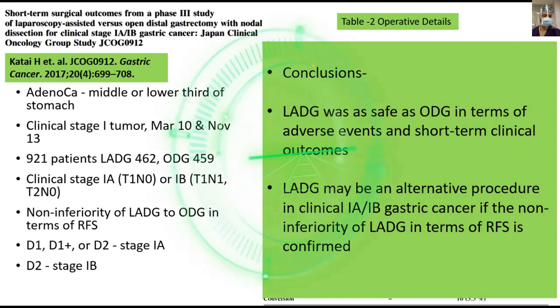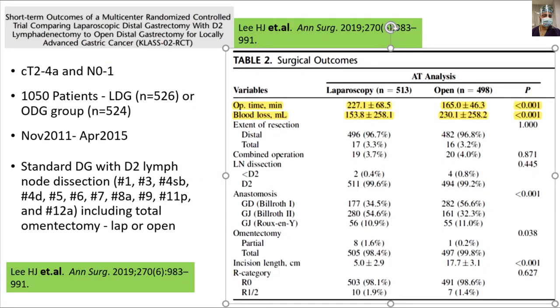And they recommended that laparoscopy-assisted distal gastrectomy may be an alternative procedure in clinical stage 1A and 1B gastric cancer if the non-inferiority of laparoscopic distal gastrectomy in terms of recurrence-free survival is confirmed. This is another landmark paper by the KLASS group, published in Annals of Surgery in 2019 by Lee et al. In this, they compared the short-term outcomes of a multicenter randomized controlled trial comparing laparoscopic distal gastrectomy with D2 lymphadenectomy to open distal gastrectomy for locally advanced gastric cancer.